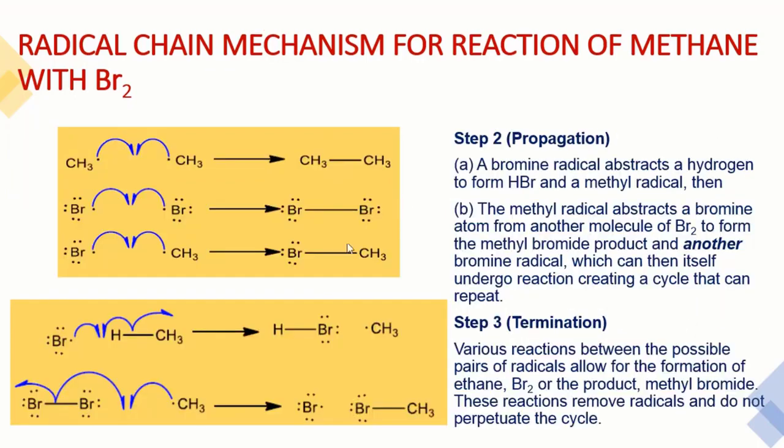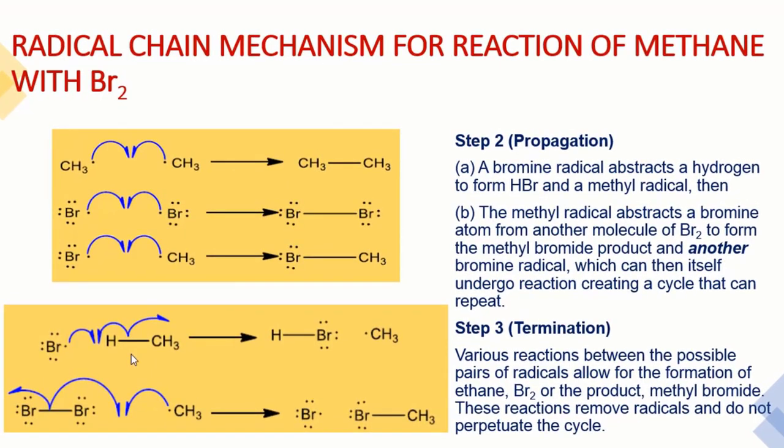In the next step, this bromine radical reacts with the methane molecule, and it abstracts one of the hydrogens. Again, this molecule breaks from the center. This 1 electron and this bromine 1 electron make HBr, and they create the methyl radical. So this is the propagation. This methyl radical reacts with another bromine molecule, and again it breaks from the center.